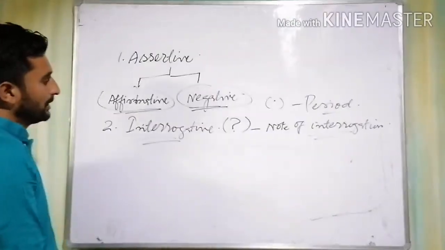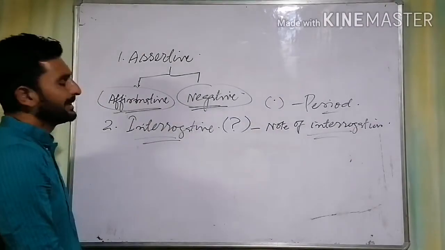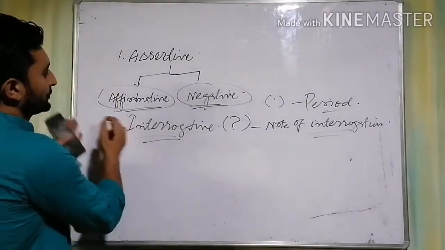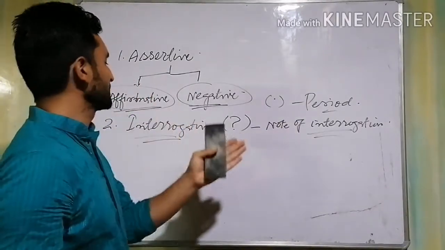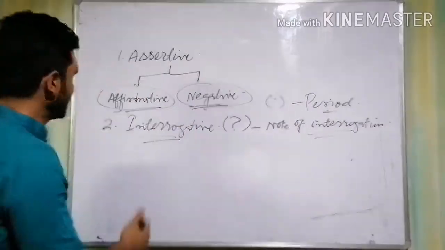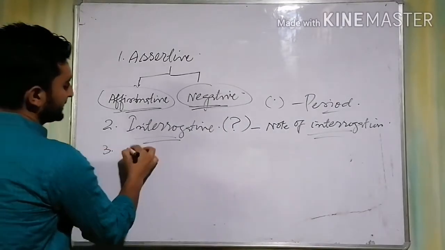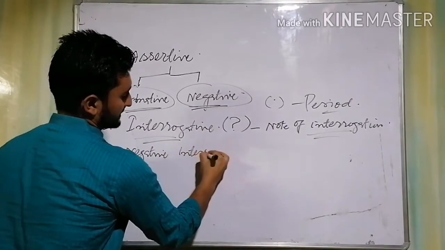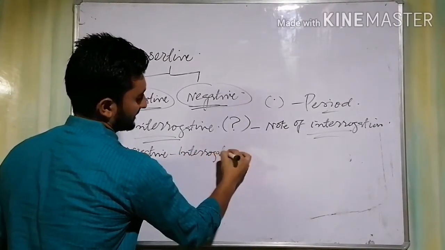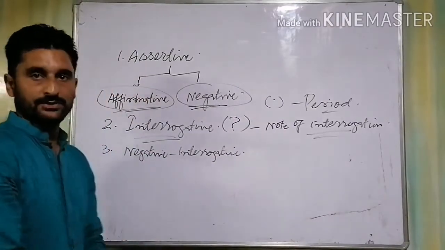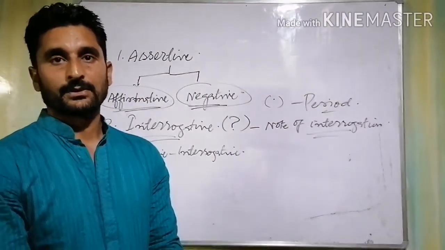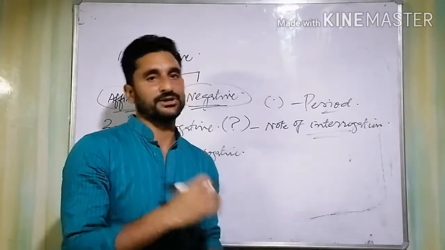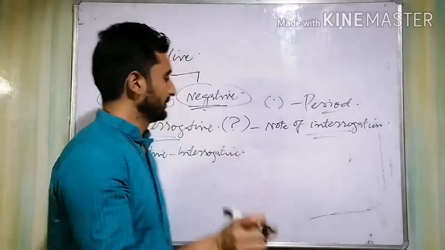Right? So while making different kinds of sentences, we have to go through these affirmative sentences, negative sentences, and interrogative sentences. And yes, there is one more, that is negative interrogative sentence, which contains not as well as a question. So keep it in mind.